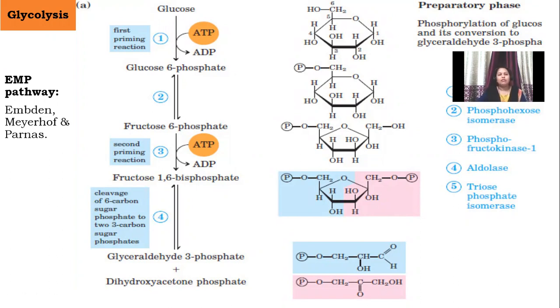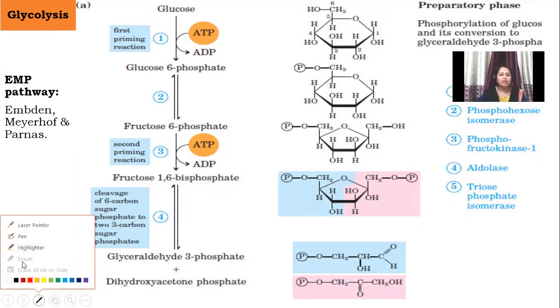I was taking respiration in plants for your class, and in the previous class, we have already studied what is aerobic respiration, what is anaerobic respiration, and how the glucose is converted into different substances such as carbon dioxide, water, ethanol, or lactic acid. What are the different pathways which are followed to form these compounds? Now, in this class, we will study in detail what is glycolysis.